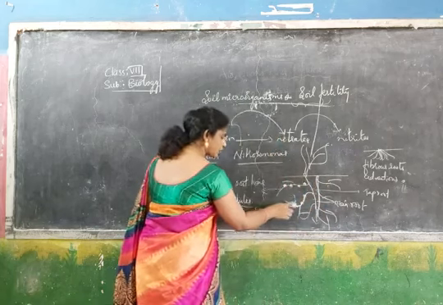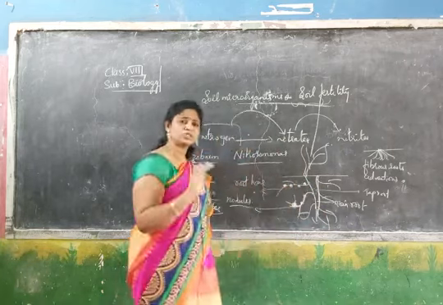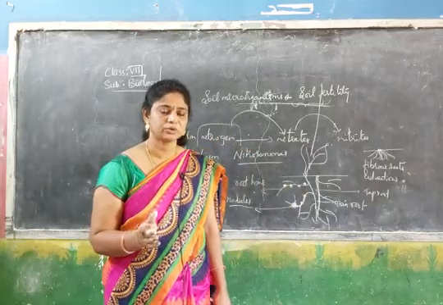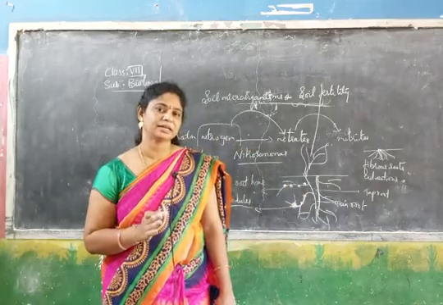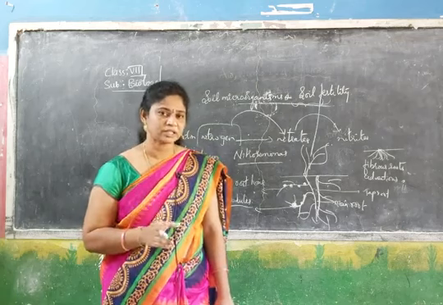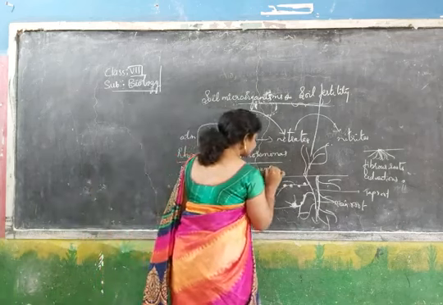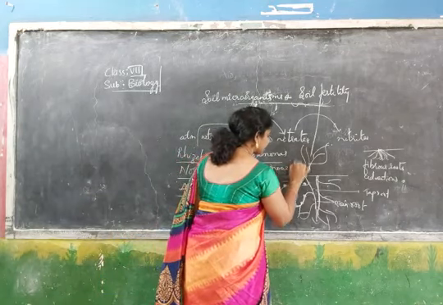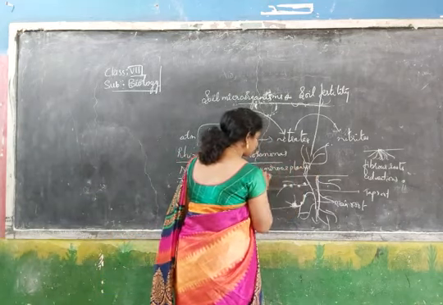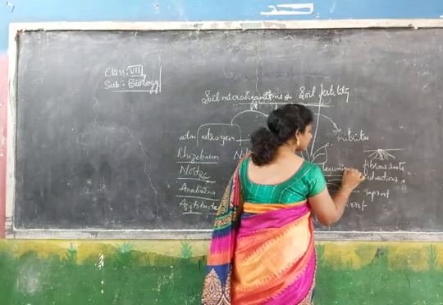Not in all roots can we see nodules. Only a few plants allow the bacteria to grow in the roots. Those are called leguminous plants, belonging to the Leguminosae family.